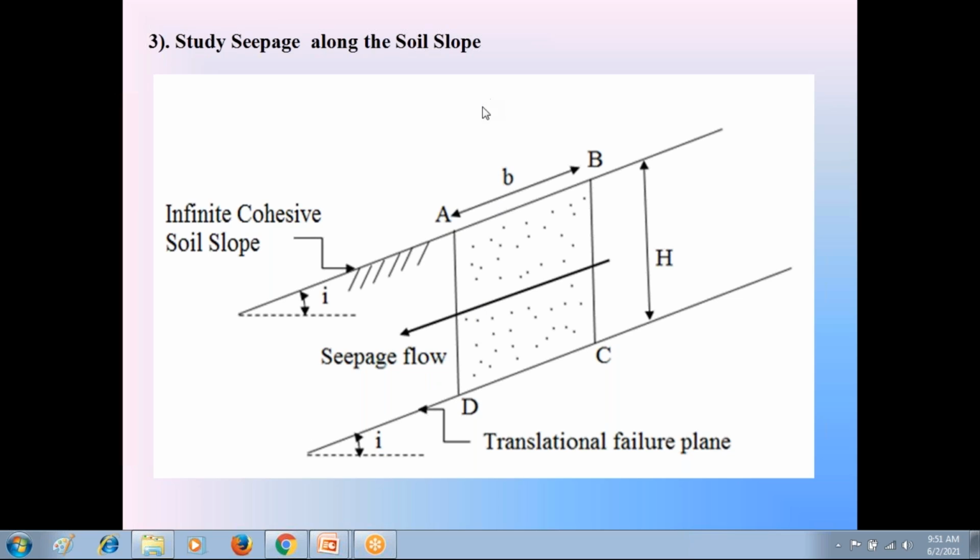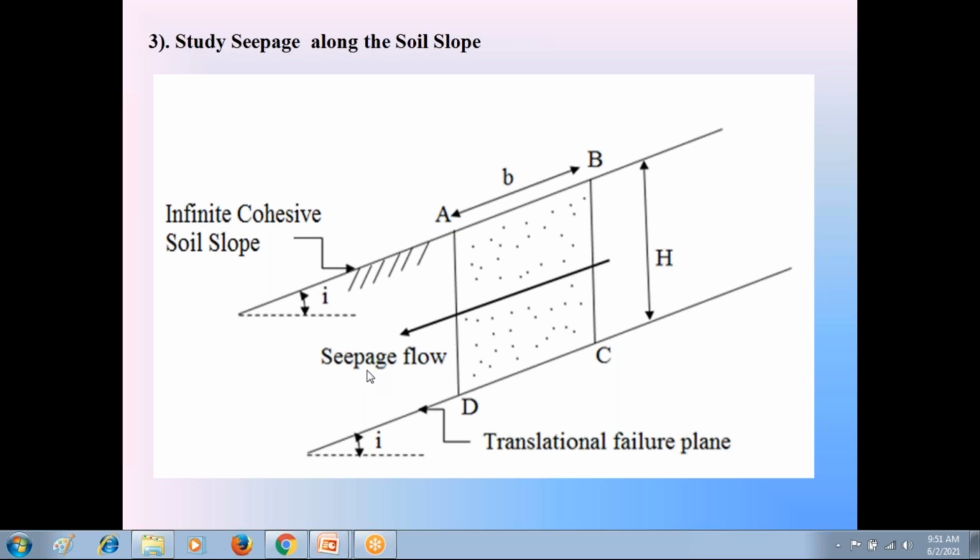Sometimes the water will move vertically downwards. Sometimes the water moves horizontally. Sometimes the water moves in an inclined direction. So in this third case, we assume the water is flowing through this infinite c-phi soil slope.